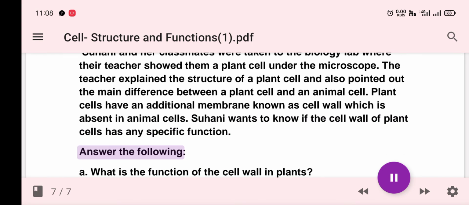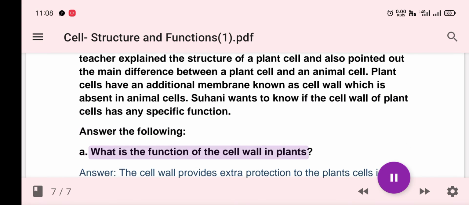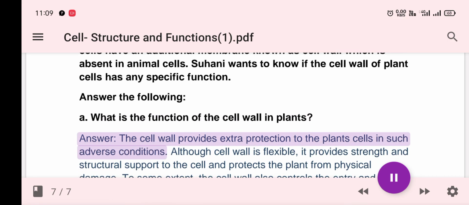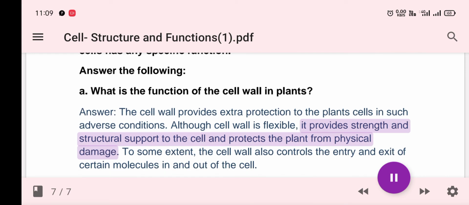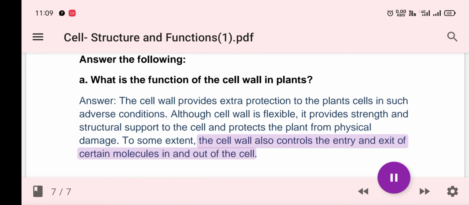Answer the following. A. What is the function of the cell wall in plants? Answer. The cell wall provides extra protection to the plant cells in adverse conditions. Although cell wall is flexible, it provides strength and structural support to the cell and protects the plant from physical damage. To some extent, the cell wall also controls the entry and exit of certain molecules in and out of the cell.